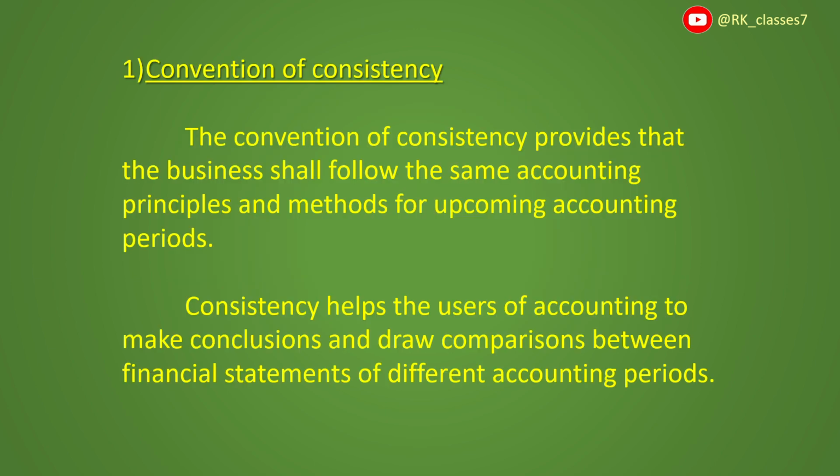First one, convention of consistency. The convention of consistency provides that the business shall follow the same accounting principles and methods in upcoming accounting periods. Consistency helps the users of accounting to make conclusions and draw comparisons between financial statements of different accounting periods.